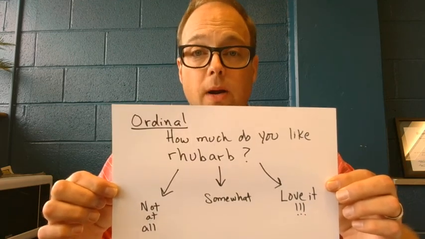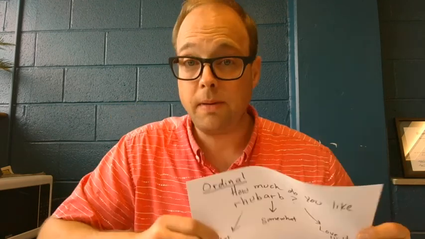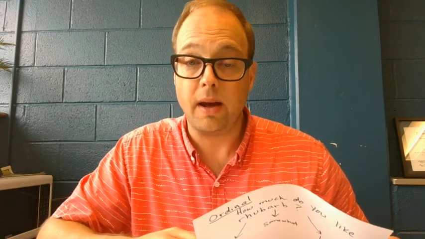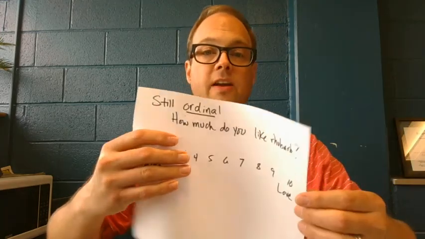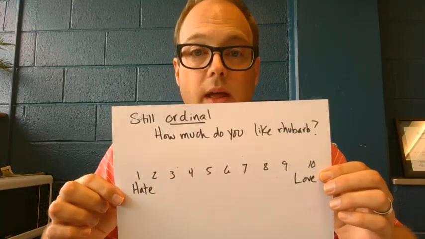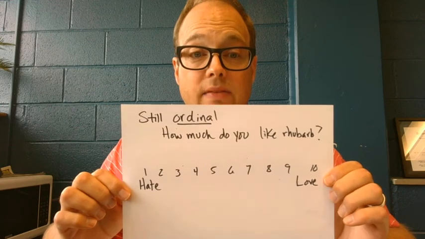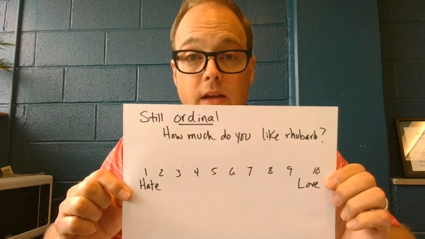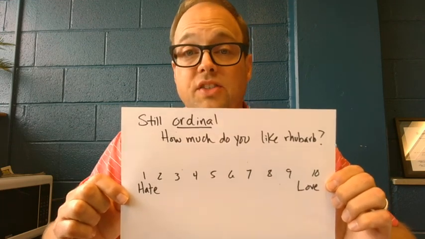How much do you like rhubarb? Three categories. Now some people say, well, perhaps we could increase the level of measurement by using numbers instead of categories for our ordinal level measurement. Well, let's take a look at an example of that. Here's the same question, how much do you like rhubarb, except now I have a continuum, 1 through 10. Circle the number that applies to you.